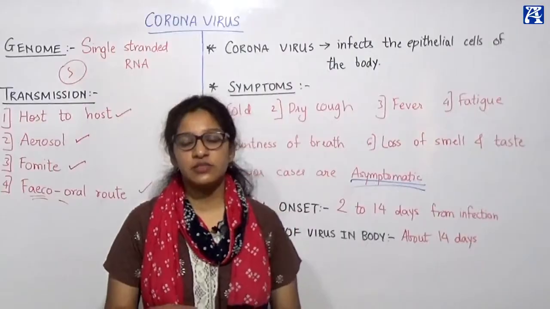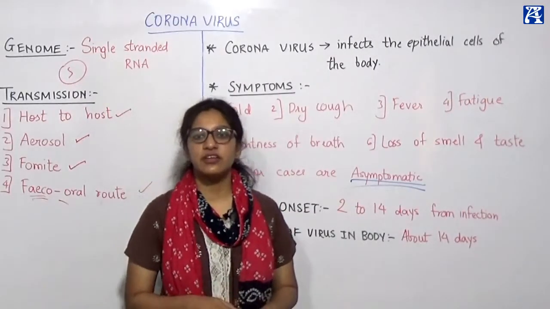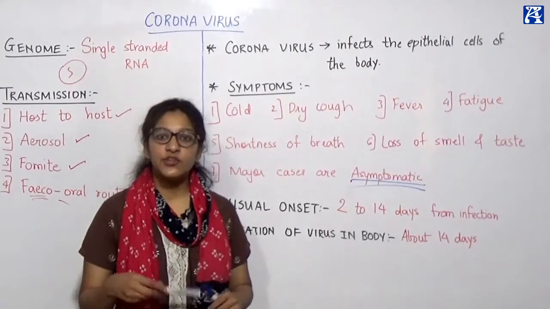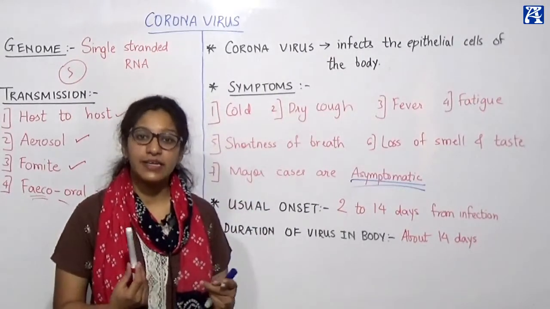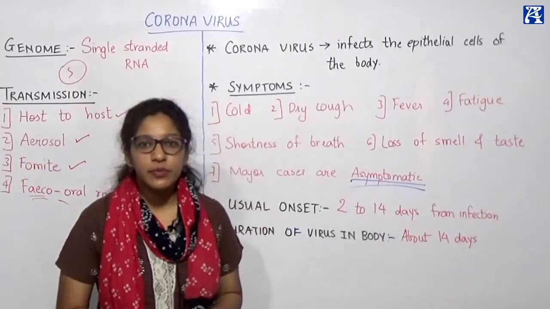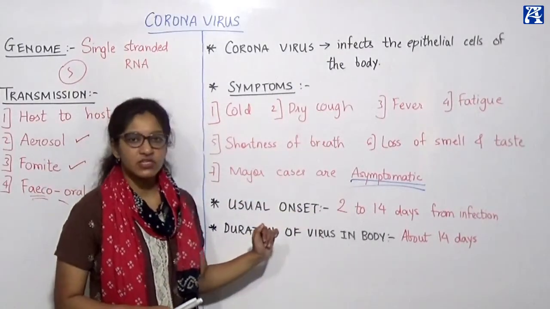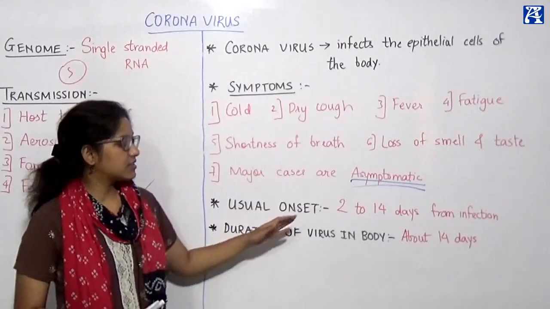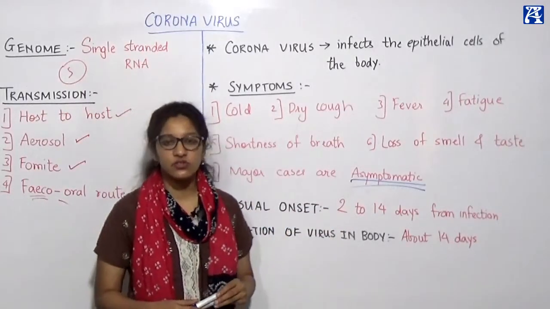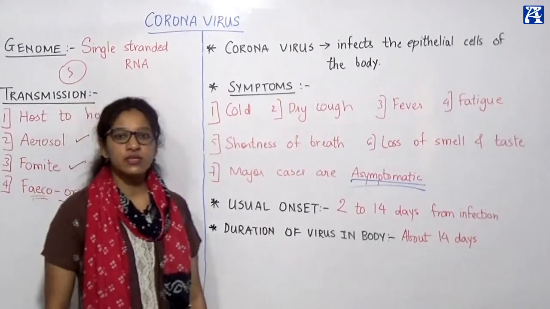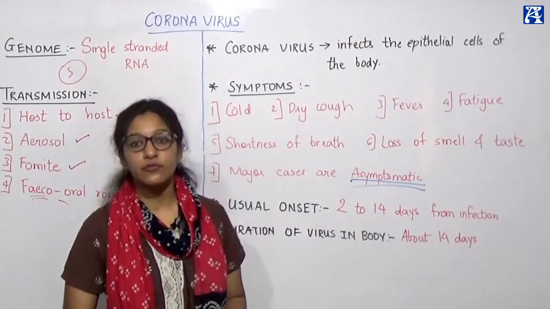कि last 14 days में travel किया है क्या, last 14 days में किसी patient के साथ contact हुआ है क्या, last 14 days में had you been to some hospital area where you might have come across any COVID positive patient, right? So this is your onset of transmission, usual onset of the disease within 2 to 14 days of transmission. Okay, duration of the virus in the body. So usually the virus lives in the body for 14 days.